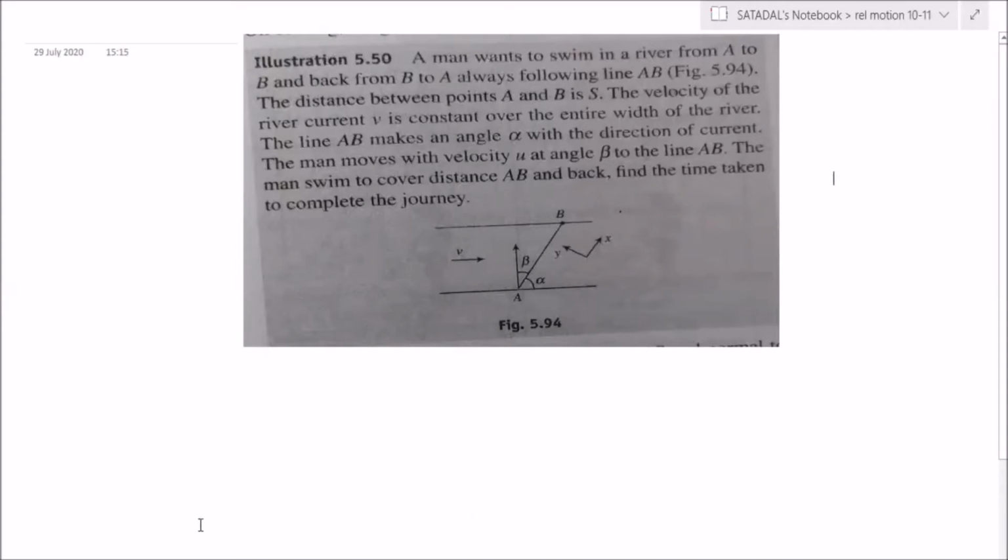This is basically a Cengage example question. It's a good question. You can try.